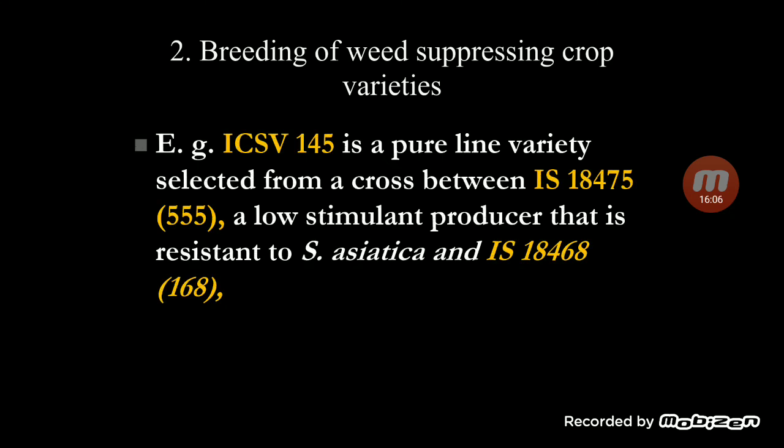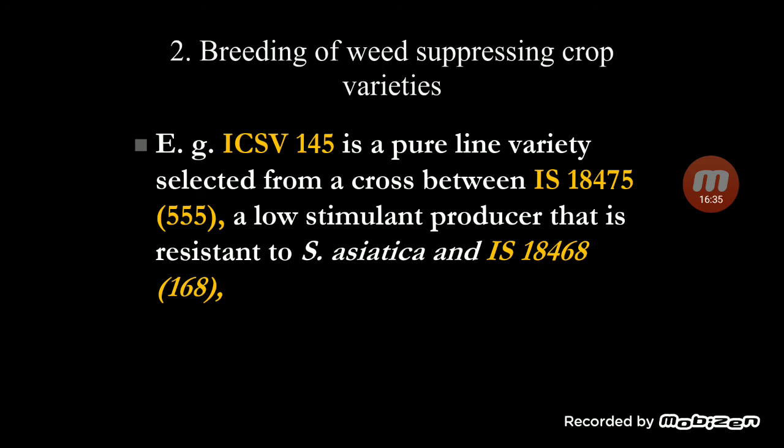So, breeding of weed suppressing crop varieties. We want to develop such weed suppressing crop varieties. One such example is ICSV 145. It is a pure line variety selected from the cross between IS 18475 and a low stimulant producer that is resistant to Striga, that is IS 18468. These are both sorghum varieties. One variety is a high yielding variety, another is a low stimulant producing Striga resistant variety.